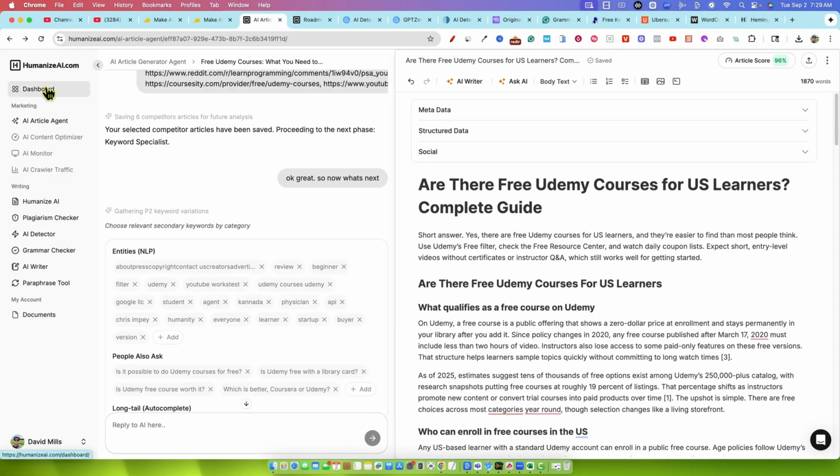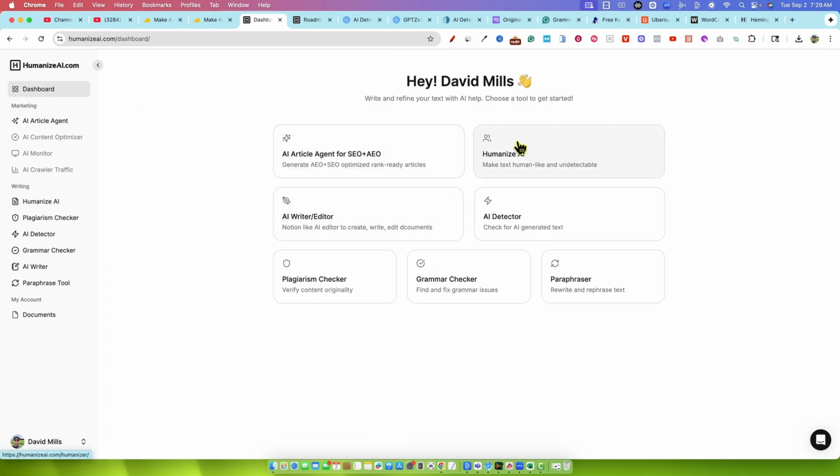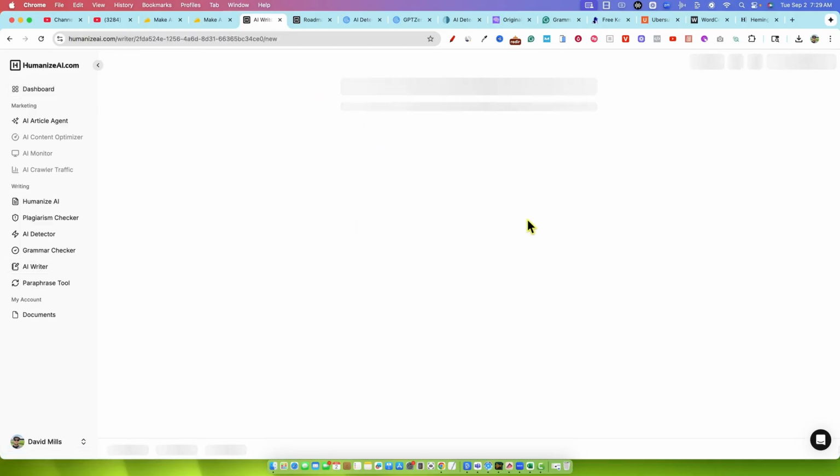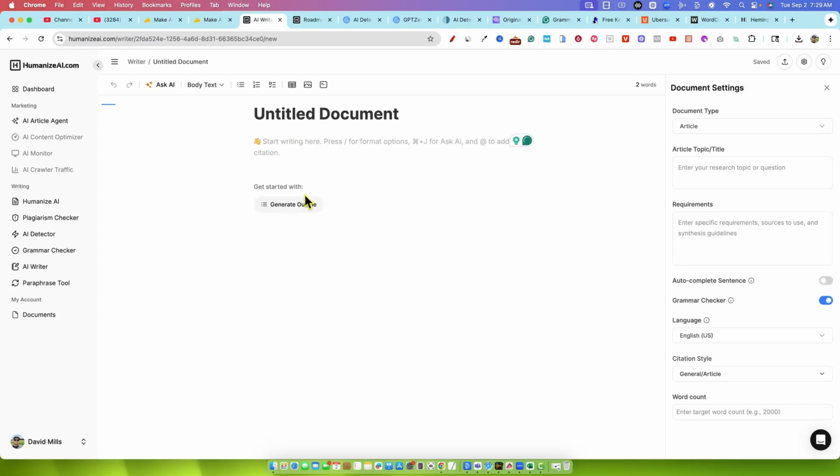I'm going to go back to dashboard. And I already have this copied, so we'll just go back to dashboard and see what this kind of looks like. This is the Notion-like AI editor, where you could click on this and use this in more of a Notion type, select a document here, and we could come in here and start generating our outline, and you could write your articles this way.